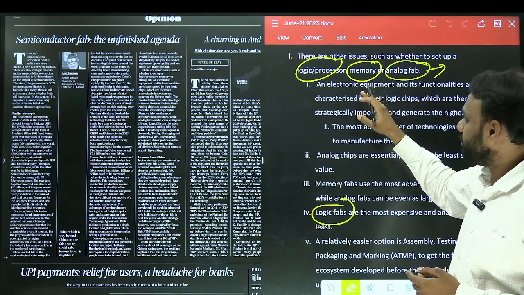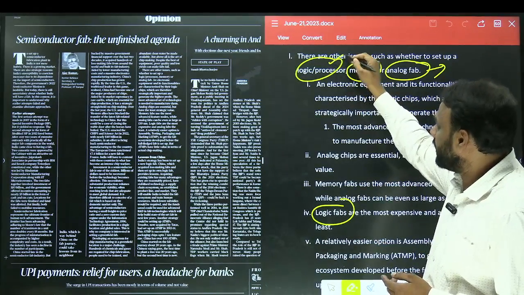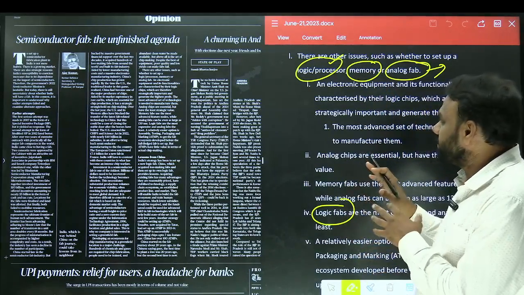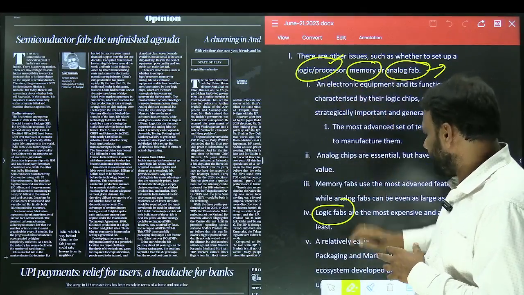And among these, which is the most complex technology? Designing of logic chips will be the most complex technology. So UPSC may frame such kind of questions. So these points are important.